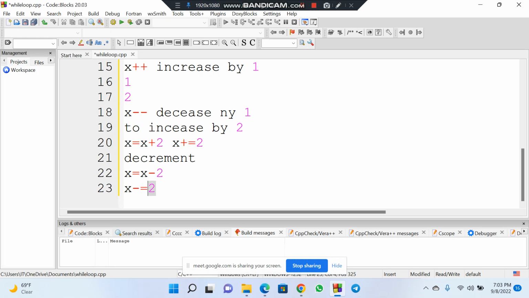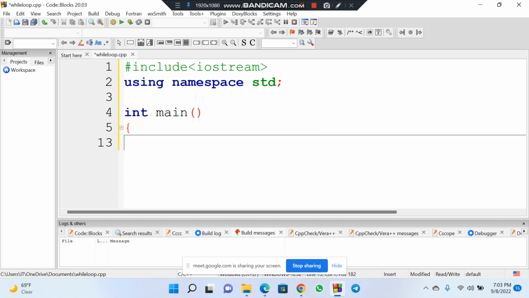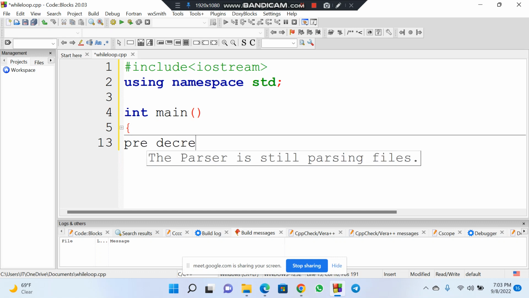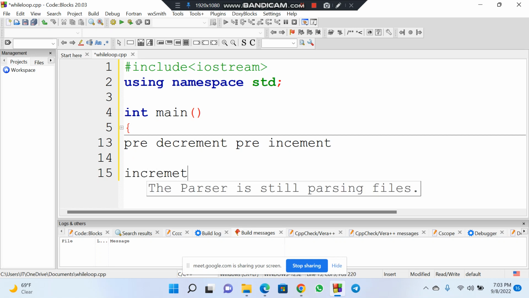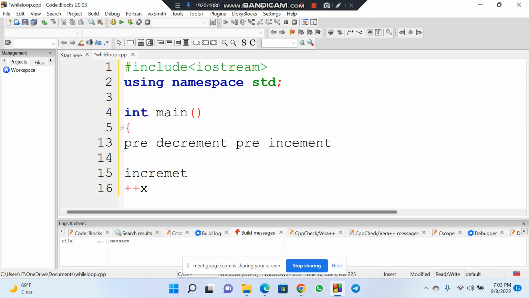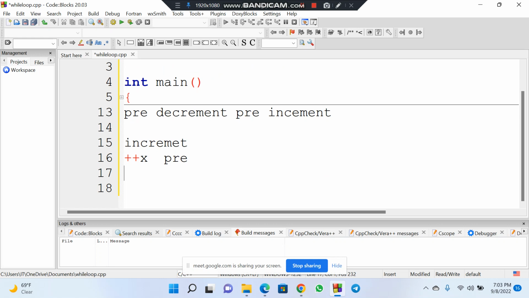So now that you have this information on decrement and increment, the other thing that I'm going to teach you is that we have pre-decrement and pre-increment. Let me just say increment here. You write plus plus x, which starts first. The difference is that this one is a pre, ne? I will just indicate here, this is a pre-increment. And let me also write post-increment, x plus plus. This is a post.